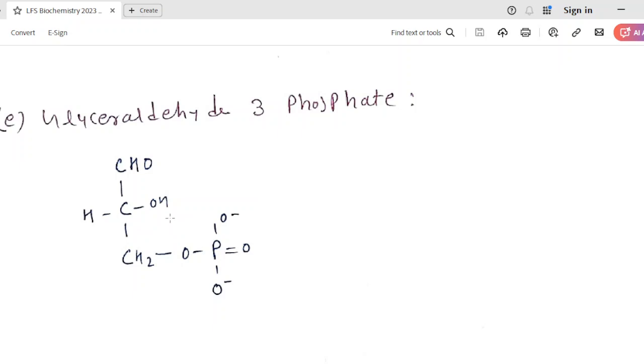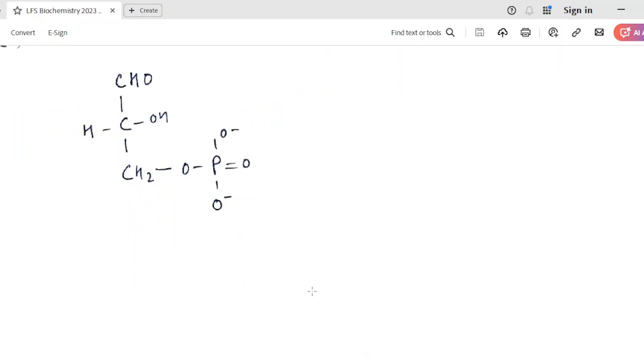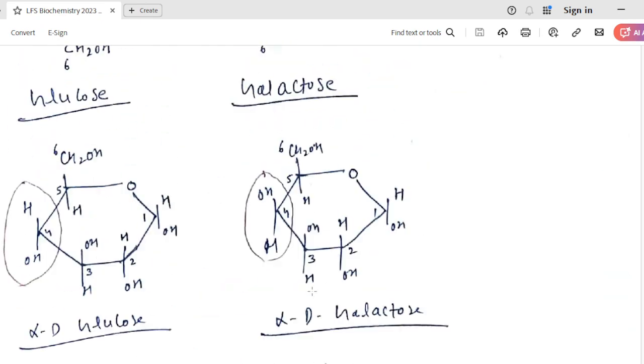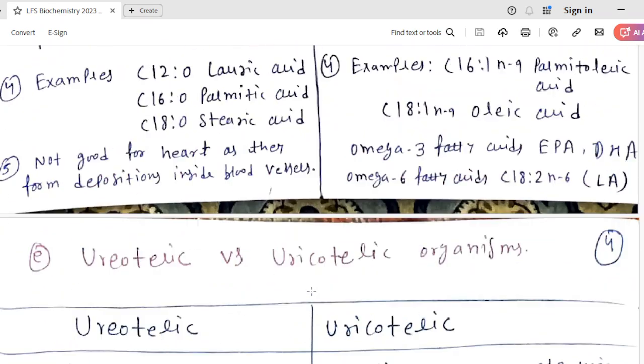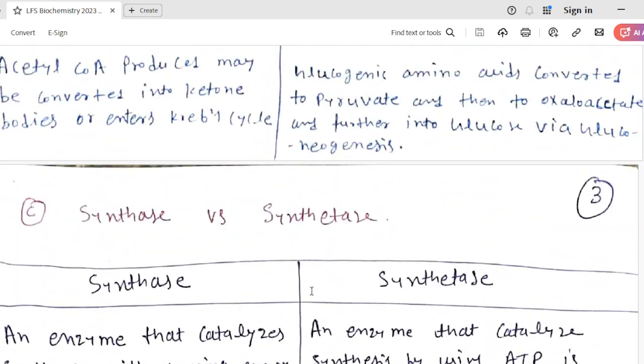Since most of the carbohydrate monomers have alpha conformation, draw the OH on the right side, and you will get glyceraldehyde 3-phosphate. So this is part 1. The rest of the questions will come in subsequent parts.